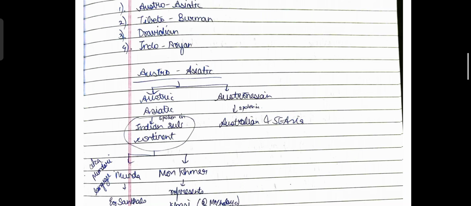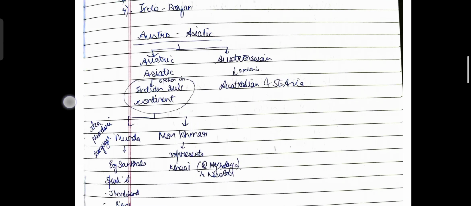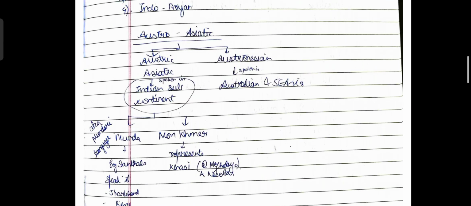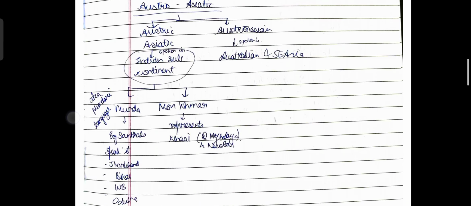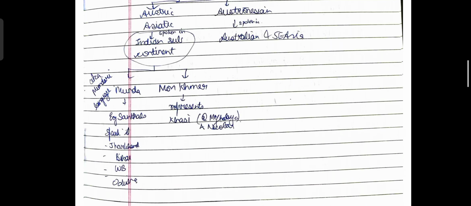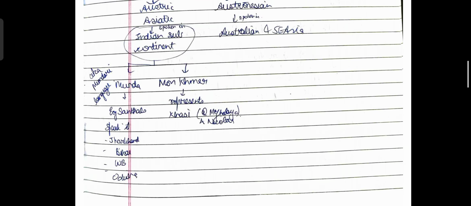One is Austro-Asiatic, which is spoken in the Indian subcontinent, and the other is Austronesian, which is spoken in Australia and Southeast Asia. If we talk about the Austroasiatic, the language spoken in the Indian subcontinent, it can further be divided into subgroups. The first group consists of the Munda language, also known as Mundari, and it is spoken by the Santals, and they live in Jharkhand, Bihar, West Bengal, and Odisha.